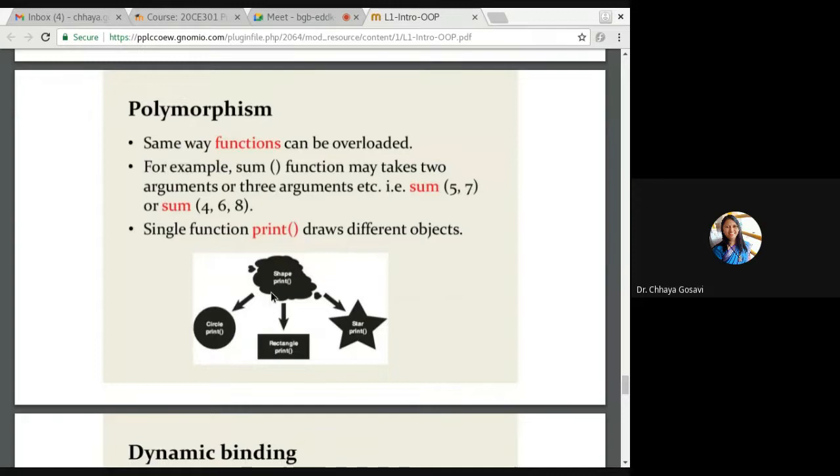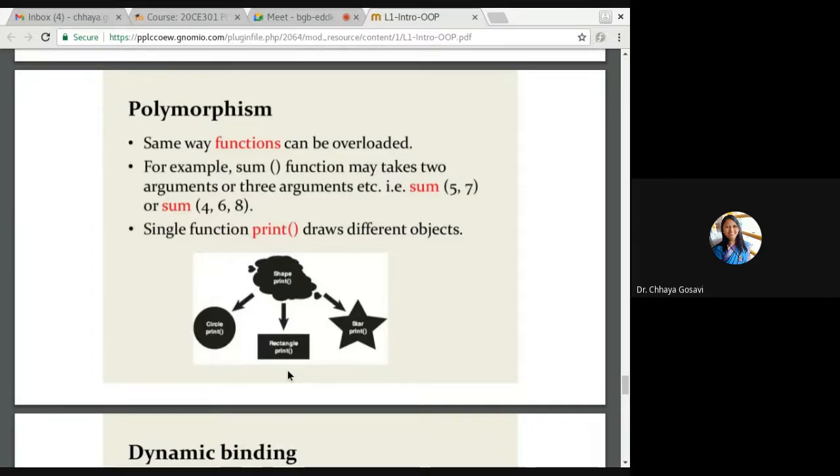For example, Shape is a class, and when you call that print function with circle, it should print circle. When you call print function with triangle, it should print triangle. If you call print function with rectangle, it should print rectangle. Now your print is same, exactly same signature. We are not passing different parameters, but it is called with different objects.